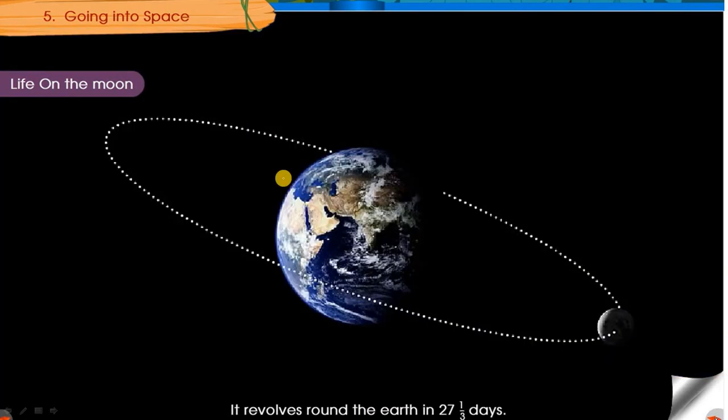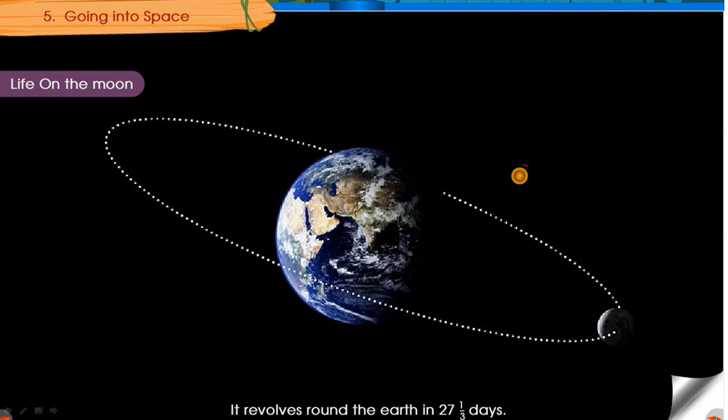So how much time does the moon take to revolve around the earth? Revolve means taking one complete rotation around something. If you remember from the previous chapter, how much time was the earth taking to revolve around the sun? It was 365 and 3 by 4 days, right?